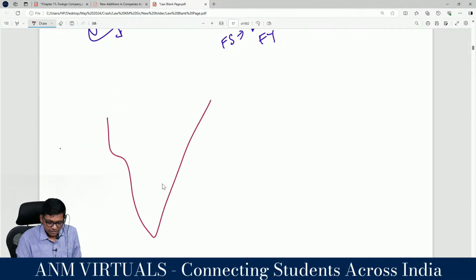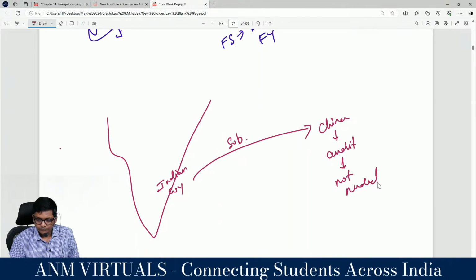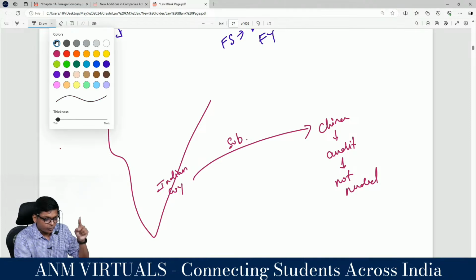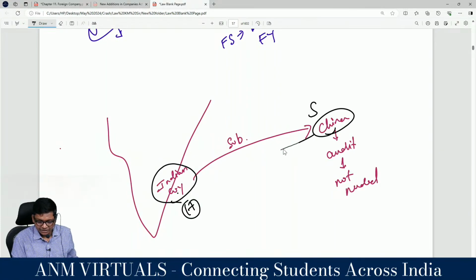It is like an Indian company, let's say, has a subsidiary in, let's say, China. In China, audit is not needed. Then your provision is right. When I am doing consolidation of the Indian holding with the Chinese subsidiary, I can consolidate with unaudited FS. Correct?